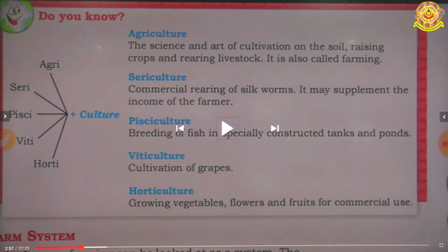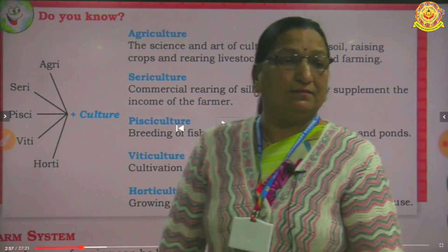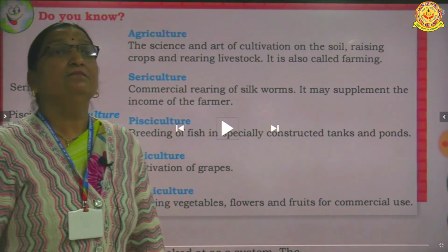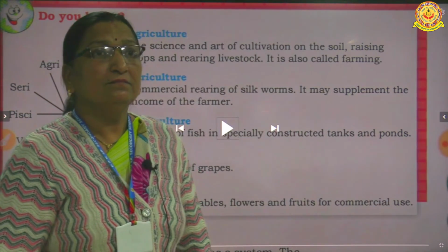Yes, Varun, stand up beta. Grapes means, yes, grapes means angur.